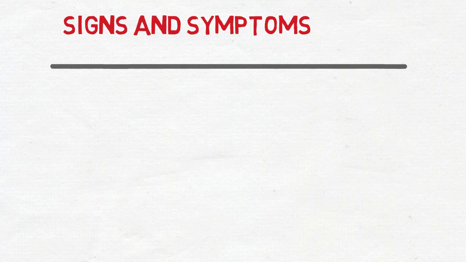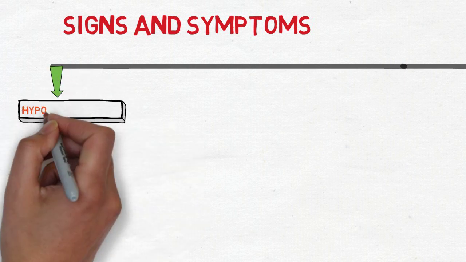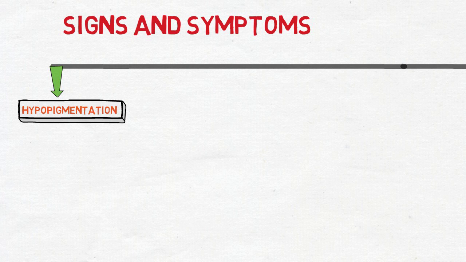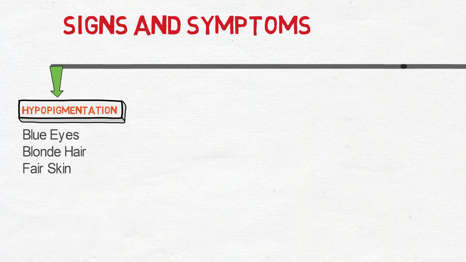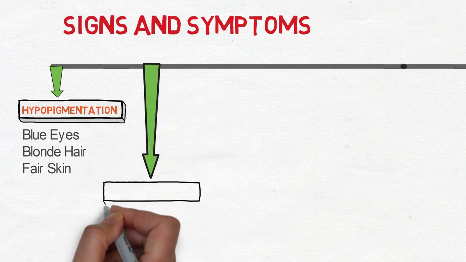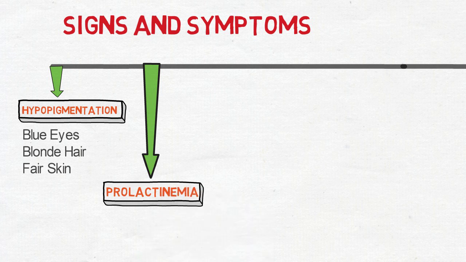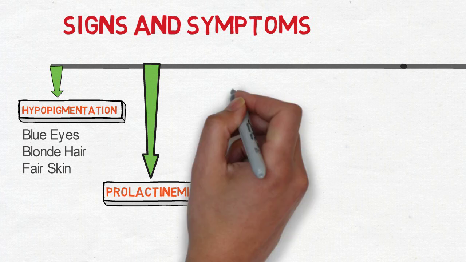Coming to the signs and symptoms of PKU. The first one is hypopigmentation. In PKU, there is reduced conversion of phenylalanine to tyrosine. Tyrosine is responsible for the synthesis of melanin. So now there is reduced melanin synthesis and this results in blue eyes, blonde hair and fair skin seen in PKU patients. The second one is hyperprolactinemia. Decrease in tyrosine causes decreased production of dopamine. We know dopamine is a prolactin inhibiting factor. So now with reduced dopamine levels, prolactin is increased.